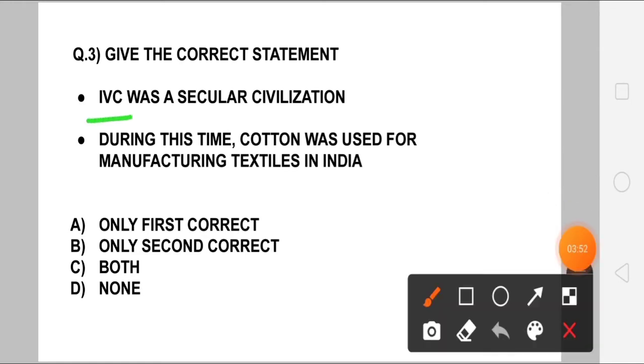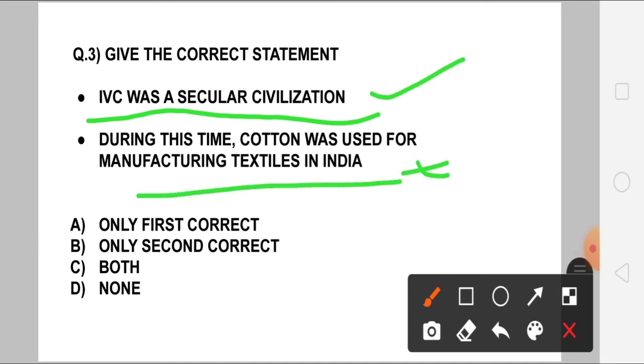Indus Valley civilization was a secular civilization, yes or no? During this time, cotton was used for manufacturing textiles in India, yes or no? So your answer should be what? Your answer should be both, because both are correct. IVC was a secular civilization. So 100% we cannot say that the Harappan or Indus Valley civilization was a secular civilization.